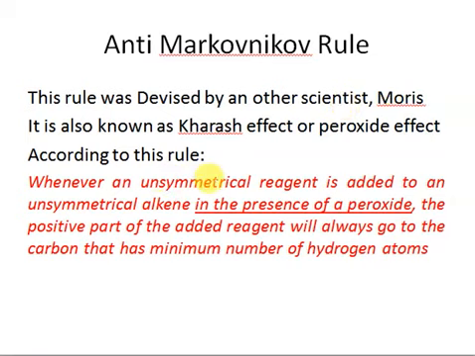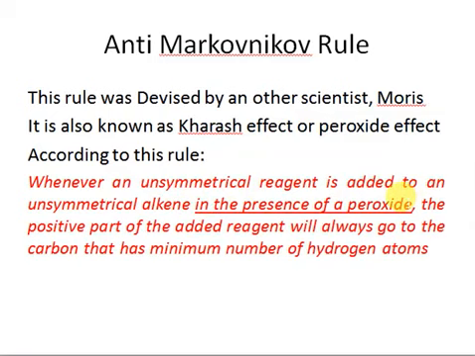whenever an unsymmetrical reagent is added to an unsymmetrical alkene in the presence of peroxide, right? It's important for you to note here that this is an additional thing, in the presence of peroxide, then the positive part of the added reagent, which means electrophile, will always go to the carbon that has minimum number of hydrogen atoms, right? You can see this Markovnikov rule and Anti-Markovnikov rule are exactly opposite of each other, right? The statements are almost the same, except that in the statement of Anti-Markovnikov rule we have added the statement in the presence of a peroxide, right?